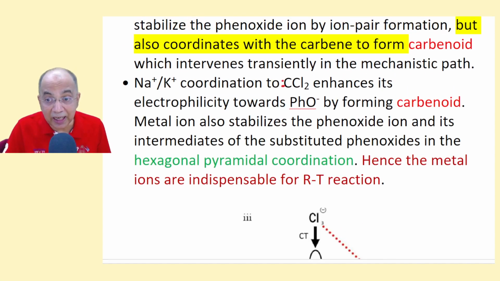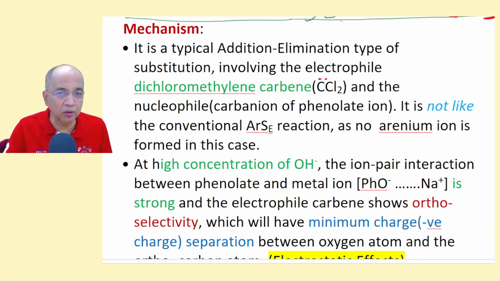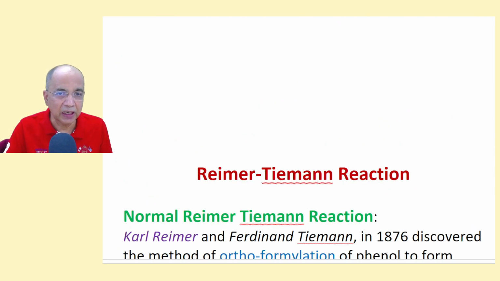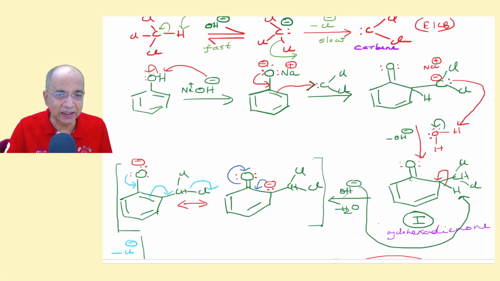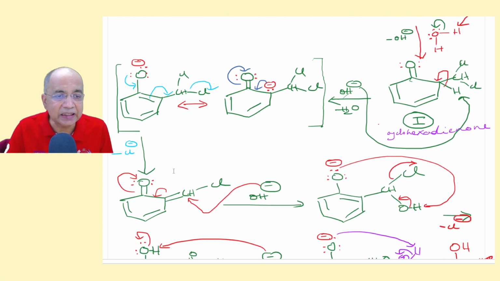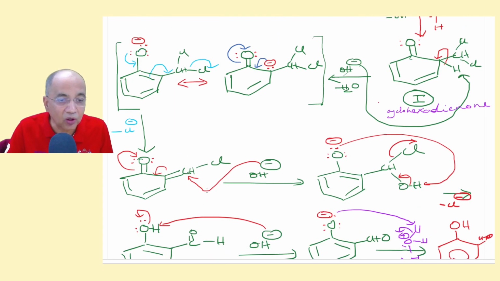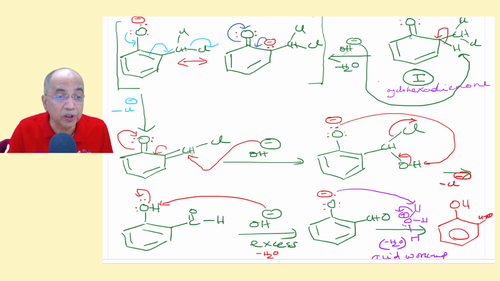What I have written here in my hand is for you for general purpose. This is the dienone and this is not the trienone. Which one is the trienone? The one with this double bond, yes, this one is the trienone.